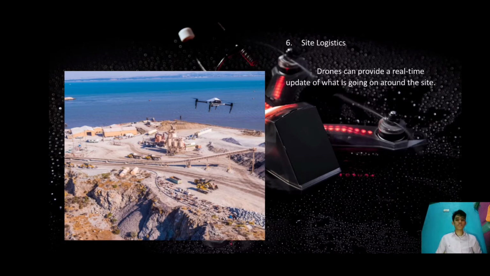Next is the site logistics. Drones can provide a real-time update of what's going on around the site. Carrying out a speedy flight around the site can give a good overview of potential issues to be aware of, for instance, moving vehicles, machineries or cranes, again reducing risk and allowing decision makers to inform decisions in ever-changing developing sites.